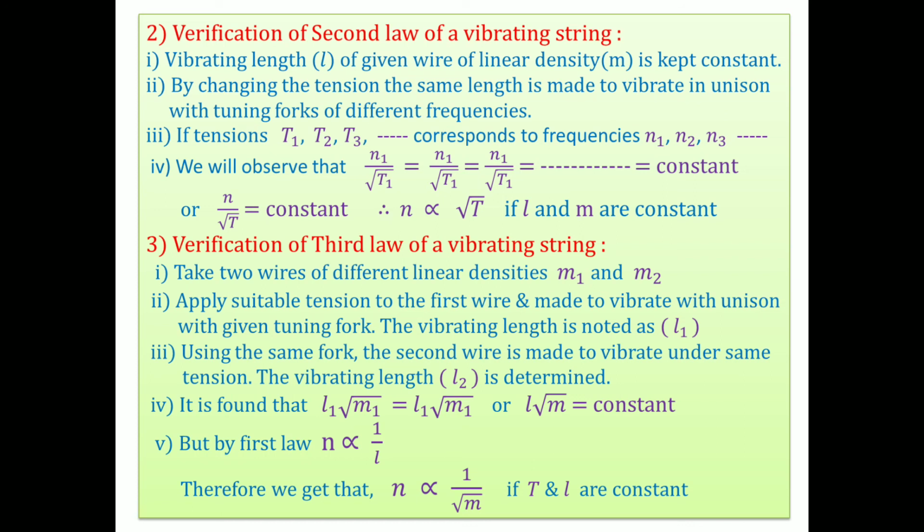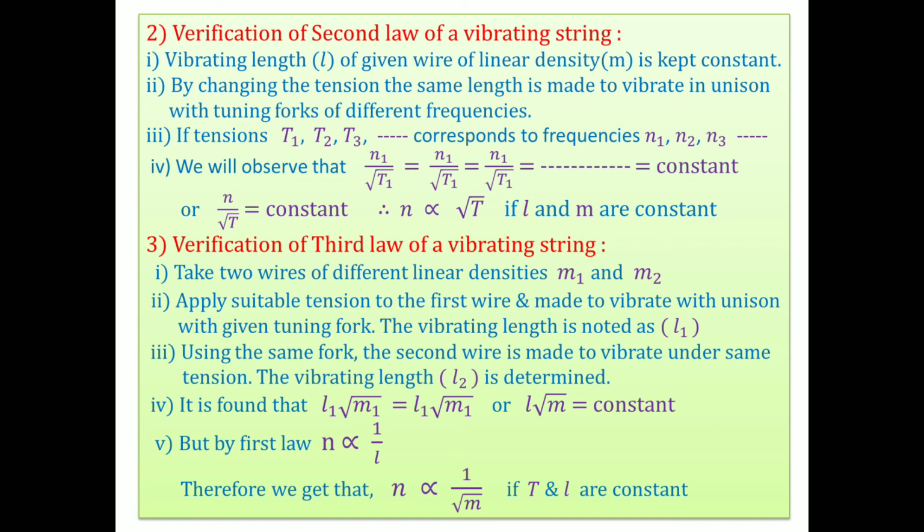Here, for verification of the third law, we have to take the law of linear density. We have to take two wires of different linear density, say M1 and M2. Apply suitable tension to the first wire and make it vibrate in unison with a given tuning fork. The vibrating length L1 is noted. The frequency of the tuning fork is fixed. Using the same fork, the second wire is made to vibrate under the same tension and the vibrating length L2 is determined.